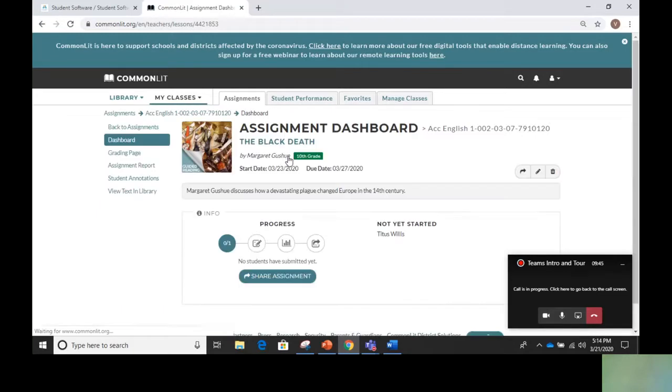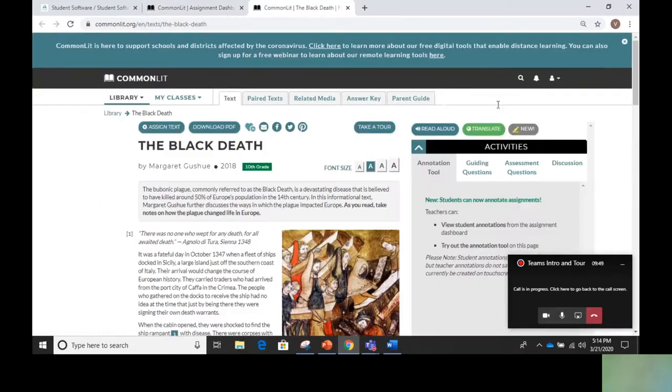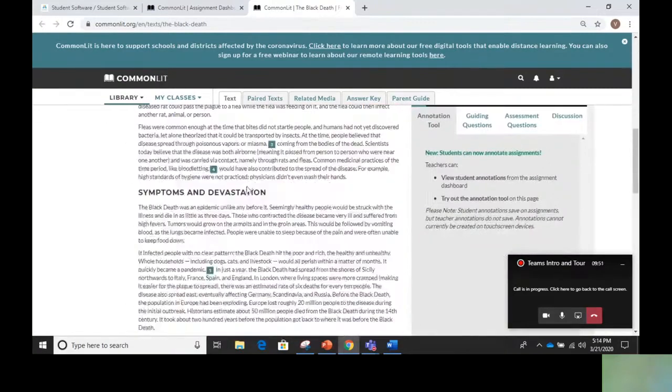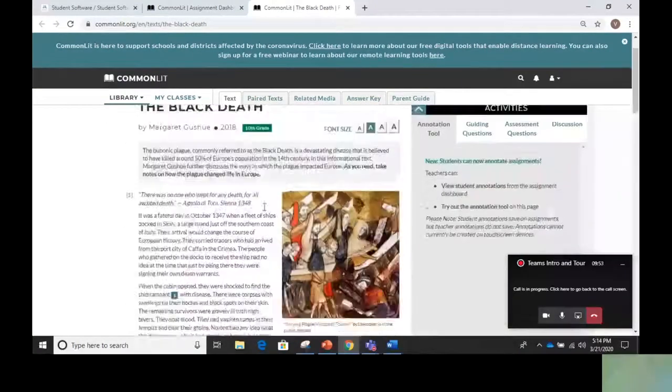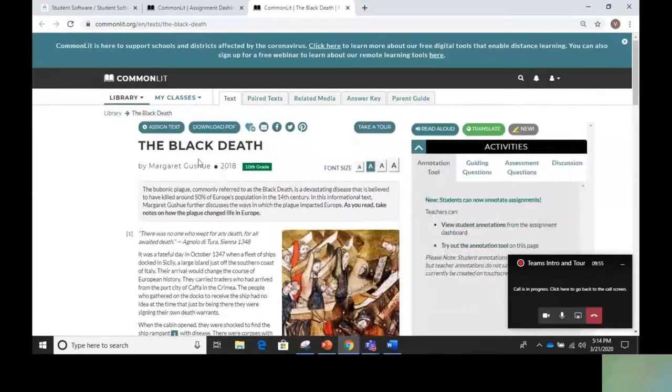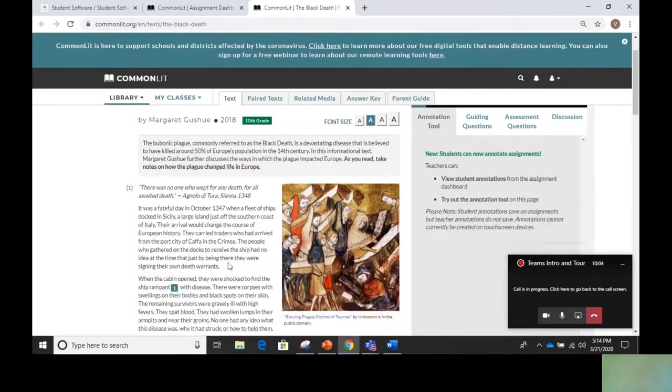You would just click on it, and once you click on that, you go into the article. Very simple interface, looks very similar to Achieve, but something that might be useful to you would be this read aloud. Okay, the platform will actually read it aloud to you as you are reading along. That could be useful to you.